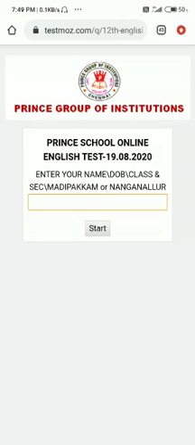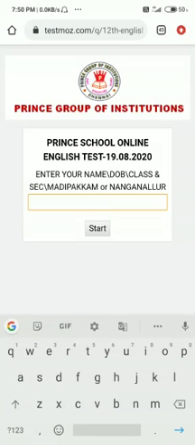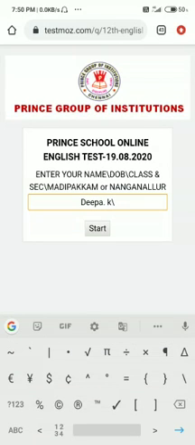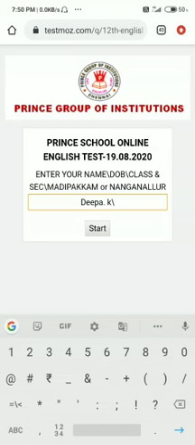And here also, while giving your name, there is a procedure to follow. You see, it says enter your name. So first, you need to enter your name. For example, my name is Deepa, followed by my initial. Next, it says slash DOB. DOB is nothing but date of birth. So I'll be giving slash date of birth. Your child's date of birth you are supposed to give.